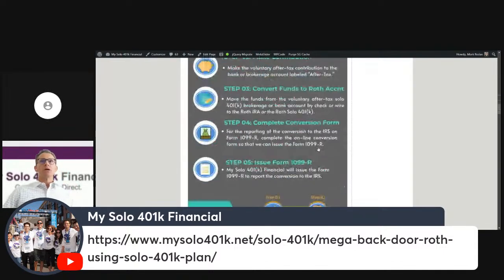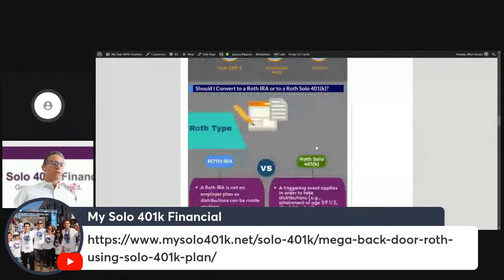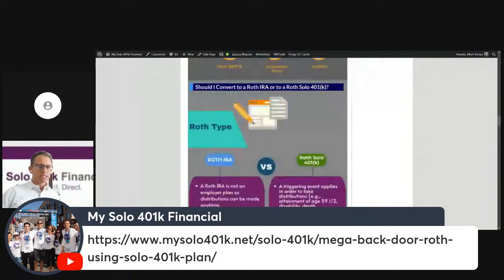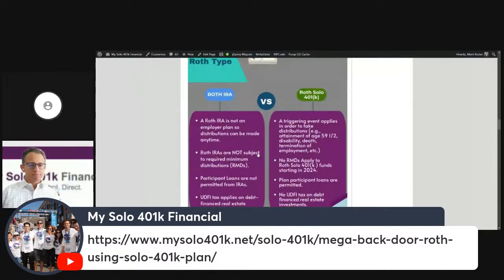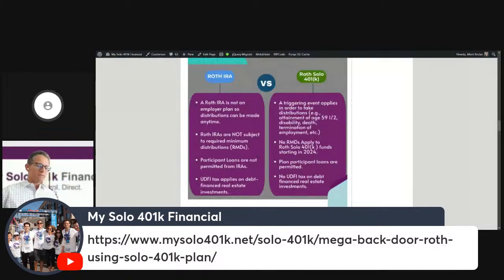I share that link. We often get the question of, should I convert my voluntary after-tax self-directed 401k contributions to the Roth 401k or to a Roth IRA? Well, generally, most clients will convert it to the Roth solo 401k. Reason being is they want to consolidate their retirement accounts under one plan. So that's one reason. The second reason is that you can take a loan known as a 401k participant loan from your self-directed Roth 401k, which is not allowed under a Roth IRA.